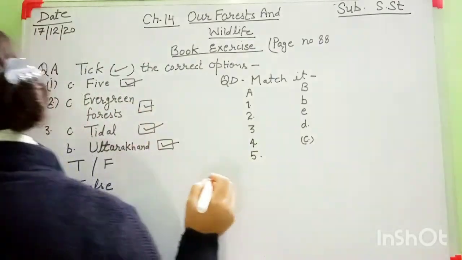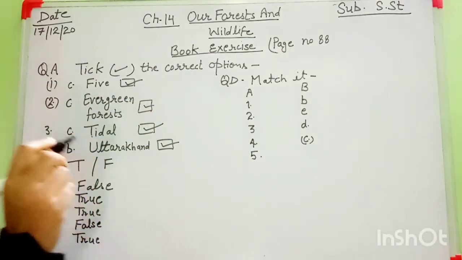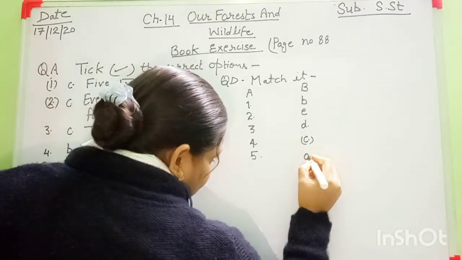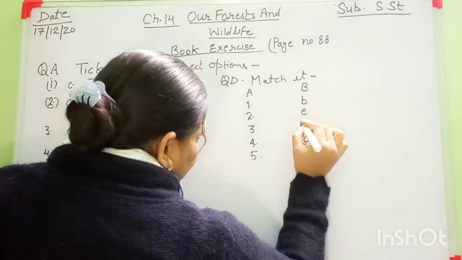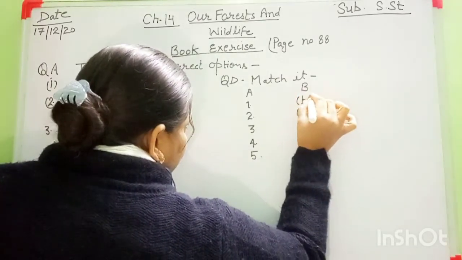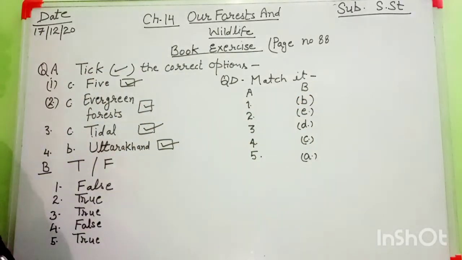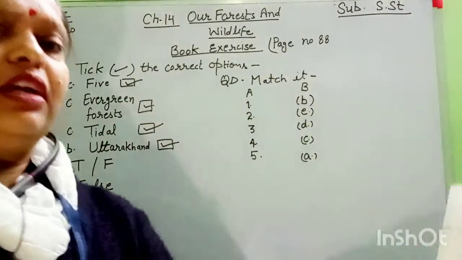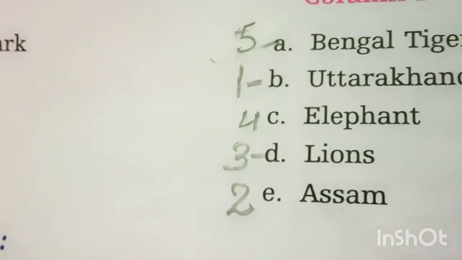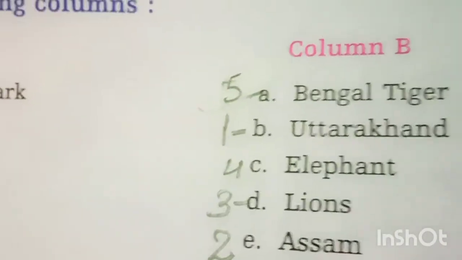Sundarban is famous for Royal Bengal tiger. That's why A option is here, right? Okay. Everyone complete this now. In your book, only mention the numbers here. Don't do zigzag type of lines. Only mention this type of numbers. Your work should be neat.